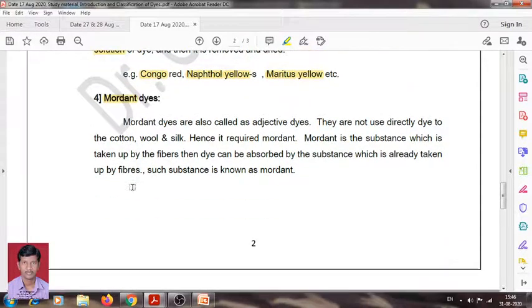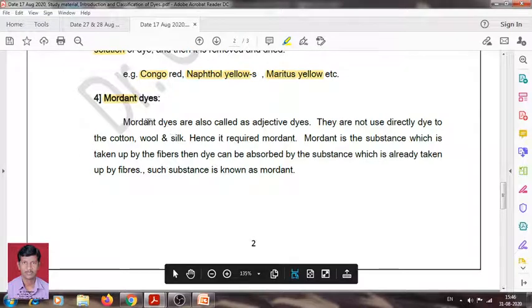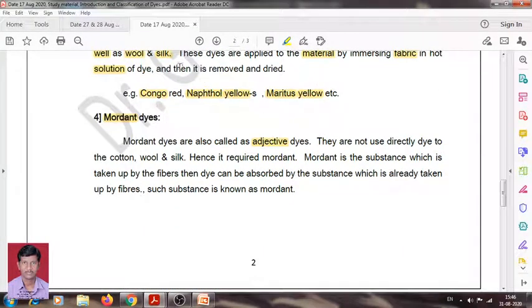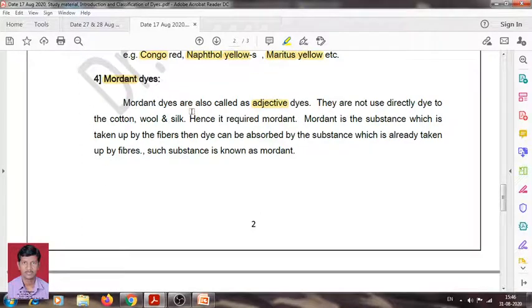Okay. Now next one is modern dye. What is modern dye? Modern dyes are also called adjective dyes. Direct dyes are called substantive dyes, and modern dye is called adjective dye. What is the role of modern dye?